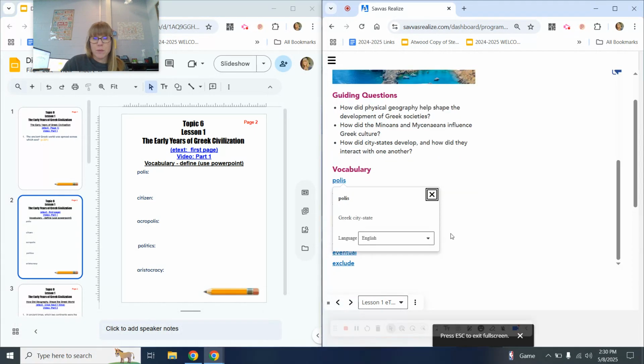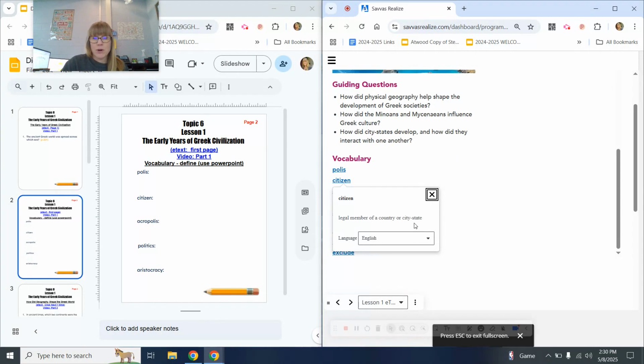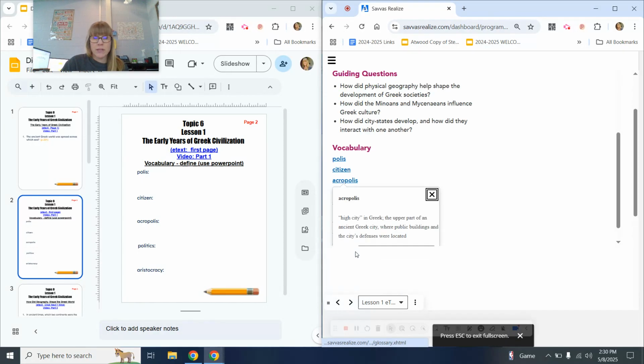First word. Polis, this is a Greek city-state. Citizen, legal member of a country or city-state. Acropolis, high city in Greek, the upper part of an ancient Greek city where public buildings and the city's defenses were located.